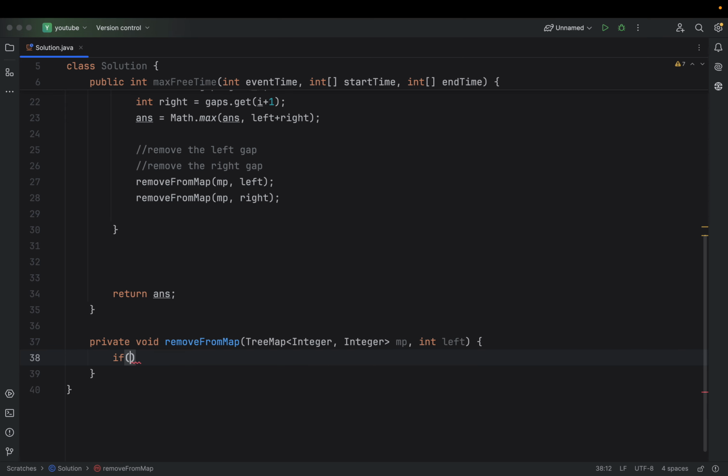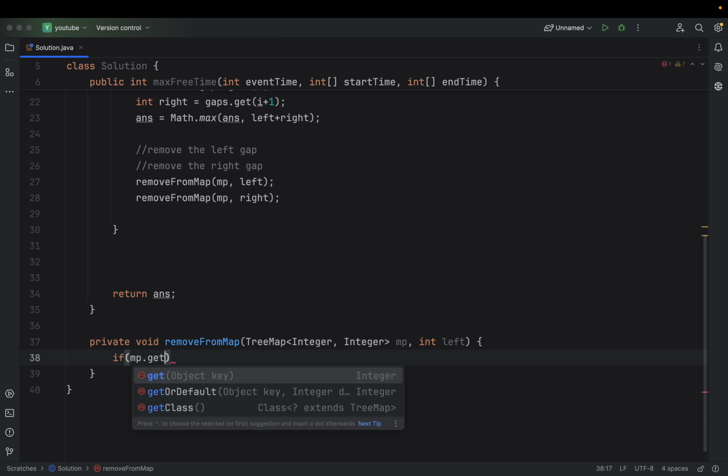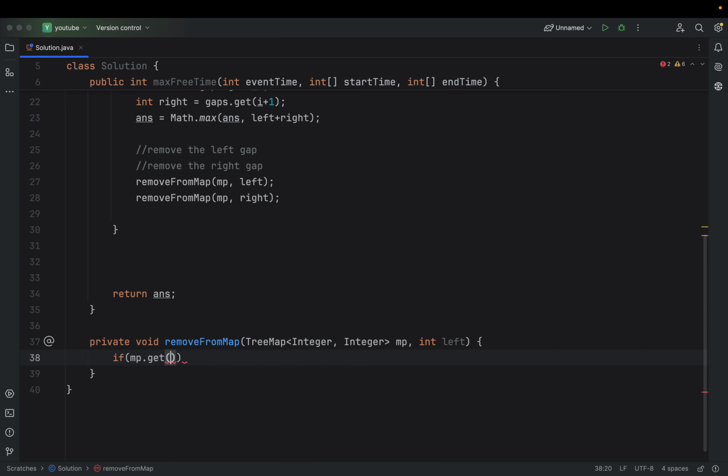So I will just check if the map has that particular key or not. If map has the key, I can just change it to any key.